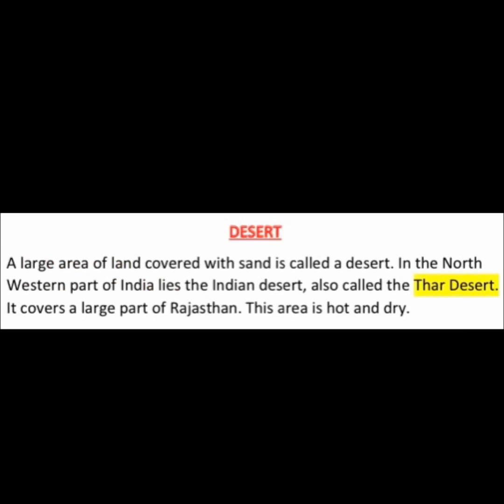Yes. Deserts. What is desert? It is a large area of land covered all with snow is called a desert. In southwestern part of India lies the Indian desert, also called the Thar desert. It covers the large part of Rajasthan and this area is very hot and dry.